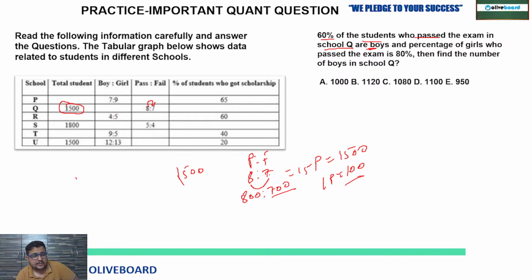So 800 passed the exam. So 60% of this 800 is equal to boys. Okay? And percentage of girls who pass the exam is 80%. Now what are they saying? The percentage of girls, 60% of the students who pass the exam in school queue are boys. Now they are talking about passed student. Are you getting my point?